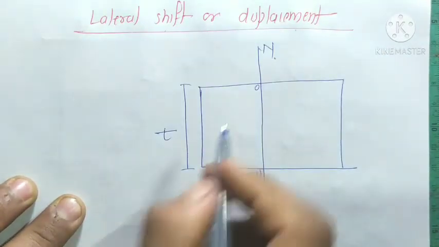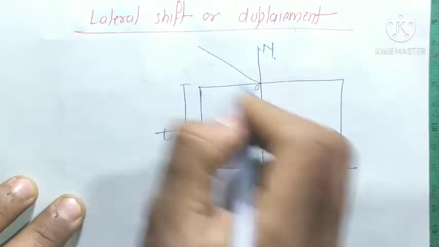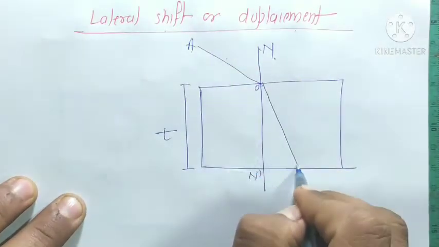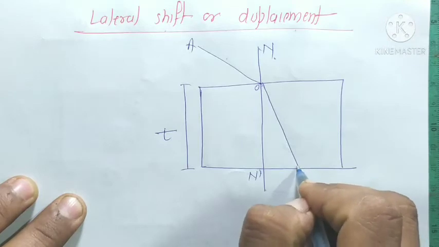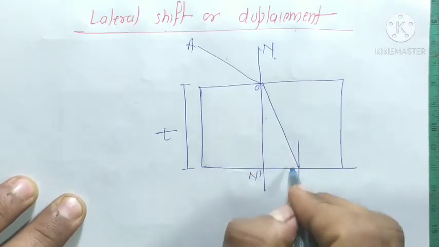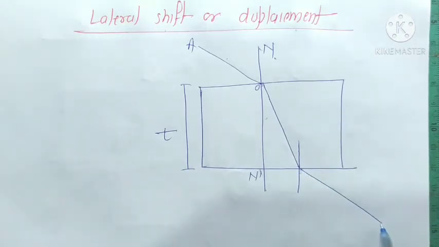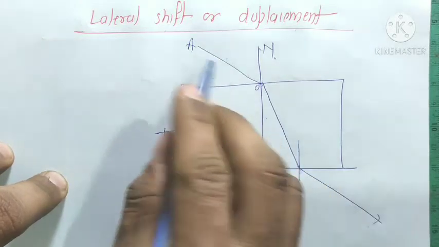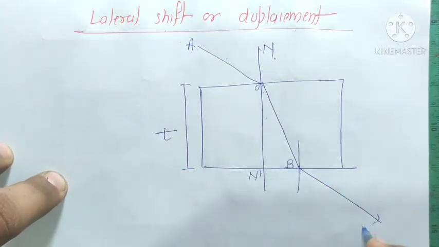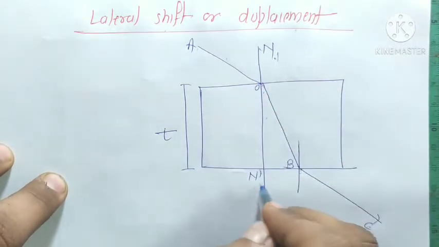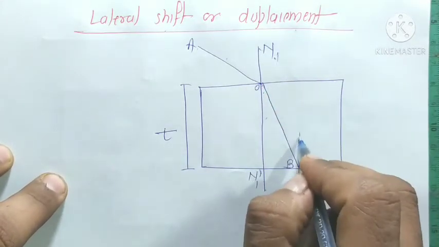When light goes from a rarer to a denser medium, it bends towards the normal. So we draw the normal here. When light goes from a denser medium to a rarer medium, it goes away from the normal. Here A, O, this is B, and this is C. This is N1, N1 dash, and we take N2 and N2 dash.